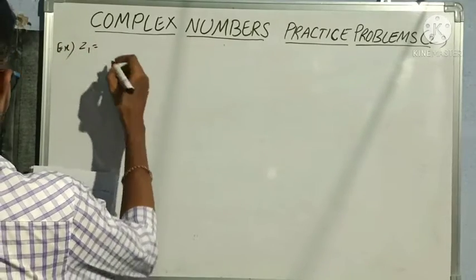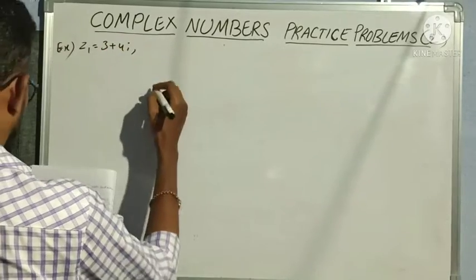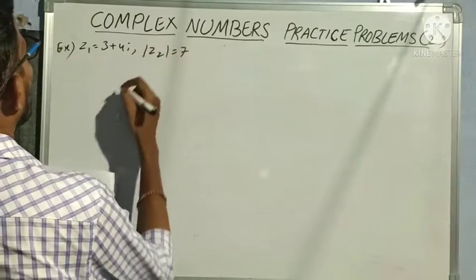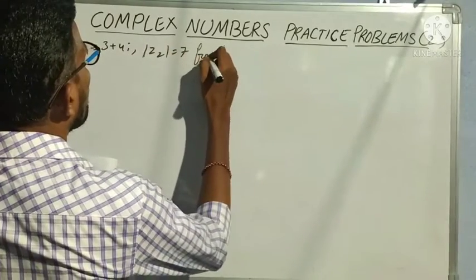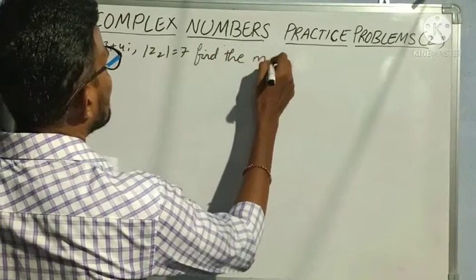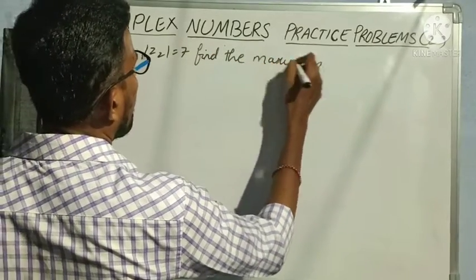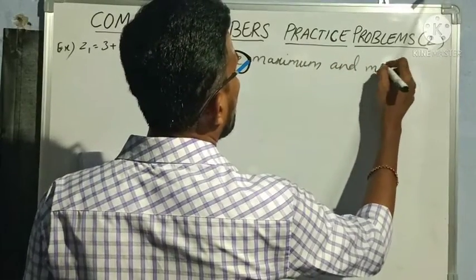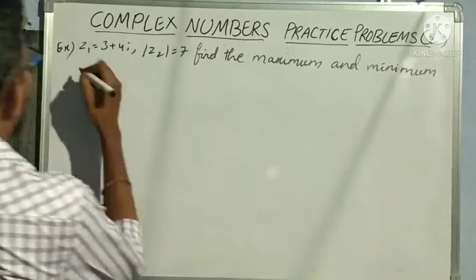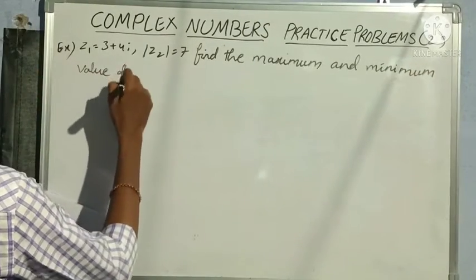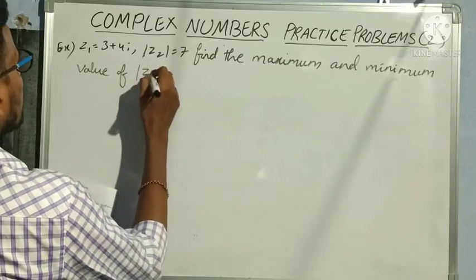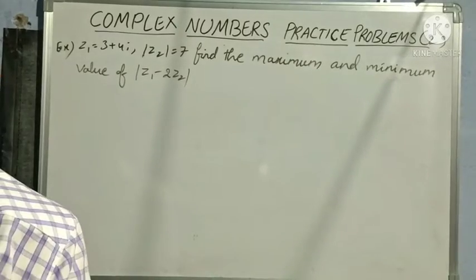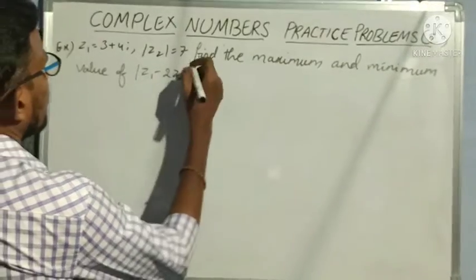So Z1 is equal to 3 plus 4i. Modulus of Z2 is equal to 7. Find the maximum and minimum value of modulus of Z1 minus 2Z2. So this is our question. Whatever value we want, we have to write that in the middle.